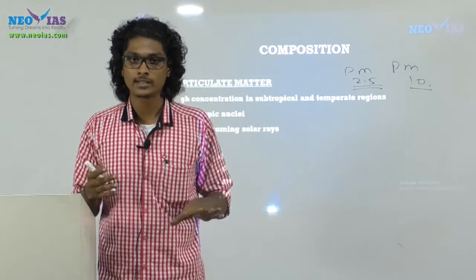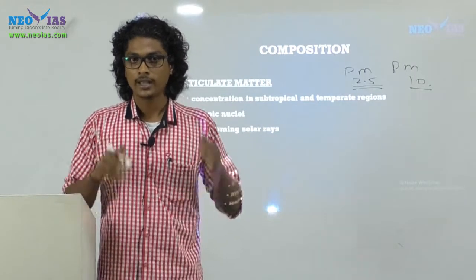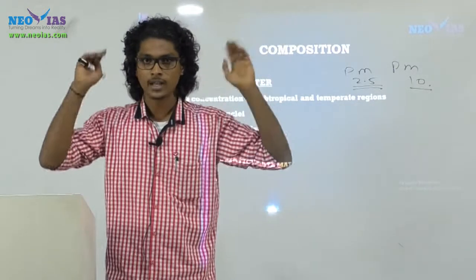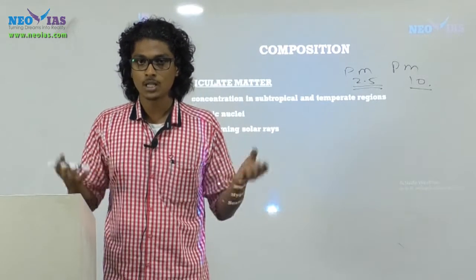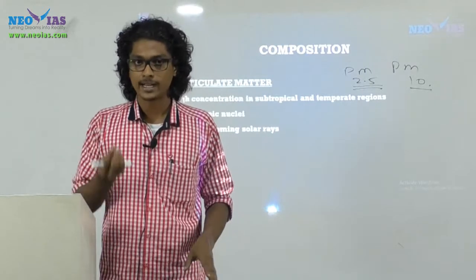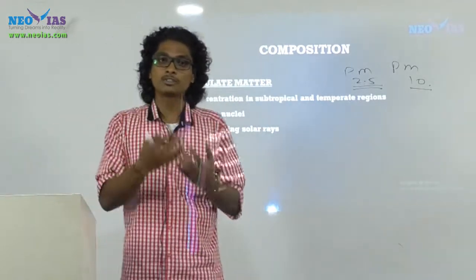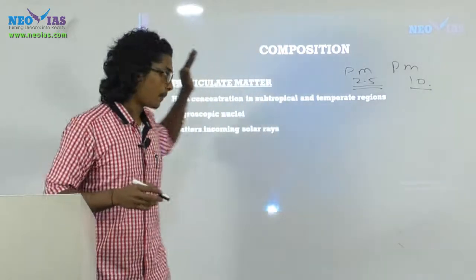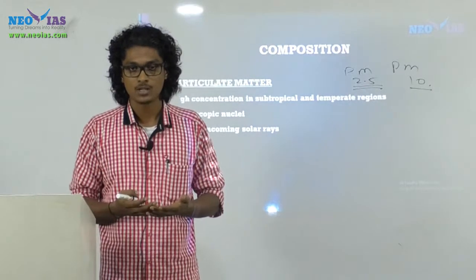If you have noticed, during the early morning we have fog formations, right? And will it be there in the higher atmosphere? No, we see it in the bottom layers, right? Now why is the fog formation there? Because at night time, the water vapor as well as the dust particles get segregated in the bottom layer, and the dust particles or PM particles provide a surface for water vapor to condense, resulting in fog formations. So the property of PM particles is that they are water seeking.